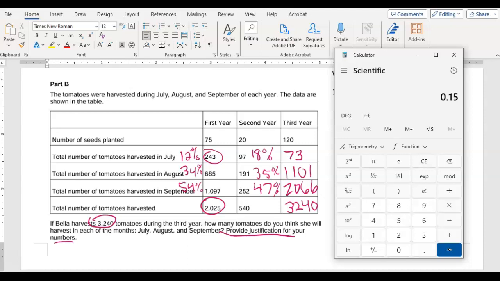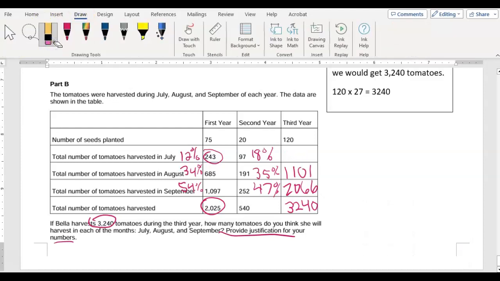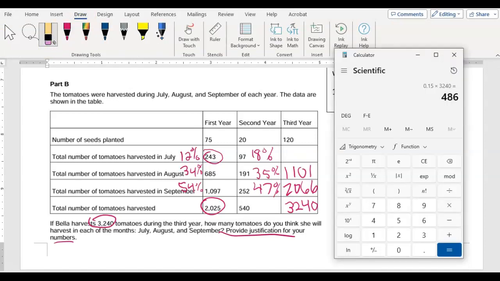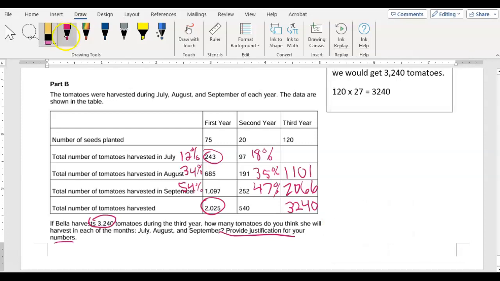So 0.15, let me make sure. Oh, I was like, something's wrong here. Okay. I don't know what I did earlier. Let's go back and erase this. I'm not sure exactly what, I think I calculated something wrong. So if I said 15%, right, is what I estimated that to be, out of 3240 is 486. I think I did it out of 120 or something. Okay, so then this number should be a lot smaller.